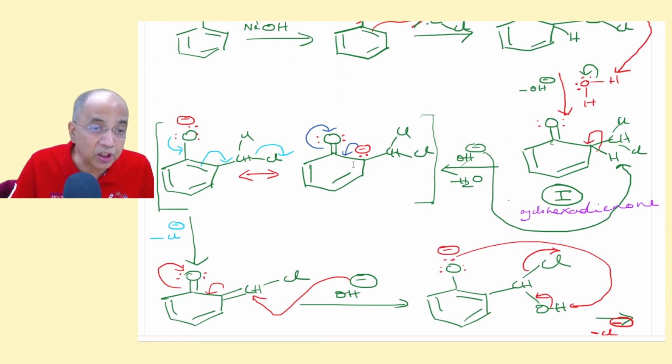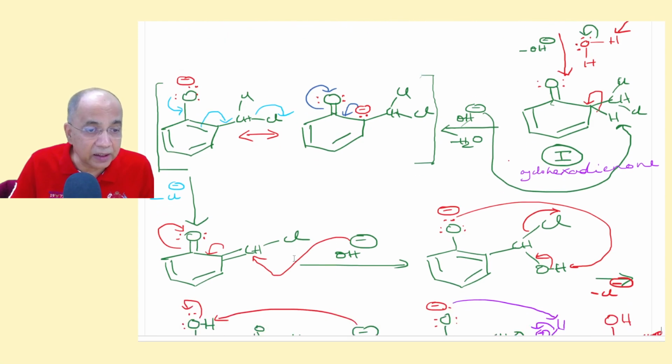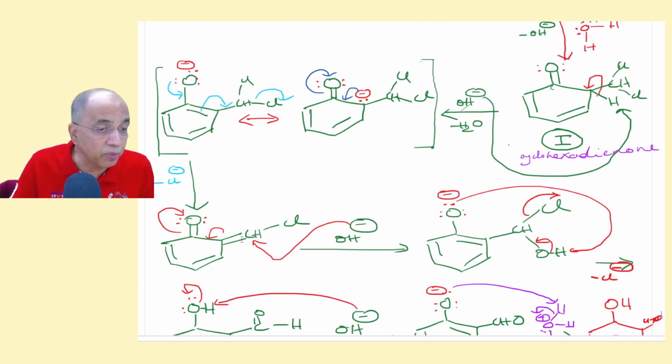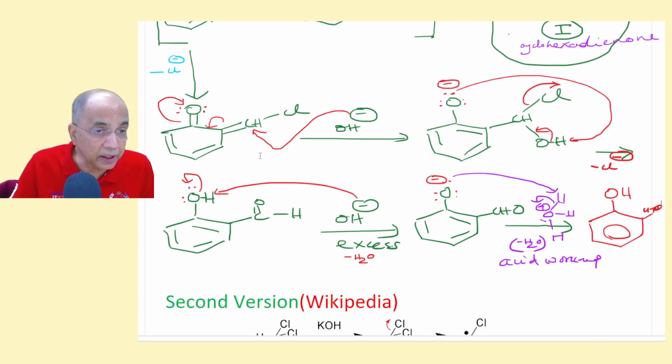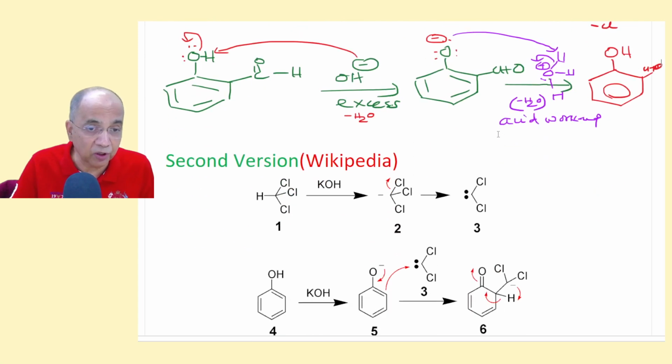It goes, that happens. But the first expulsion of Cl minus is not due to a fresh OH minus ion attack, but it comes here and it comes here, this goes. Right? And then a double bond, this compound is formed, and then a neutral intermediate is formed, and then OH minus attacks here to give you the phenolate.